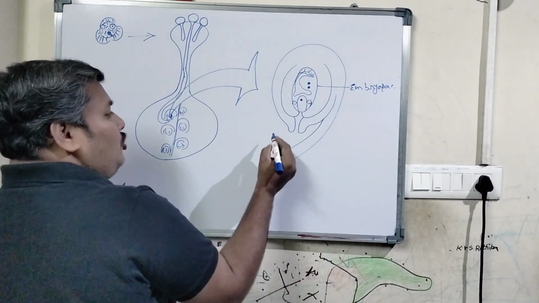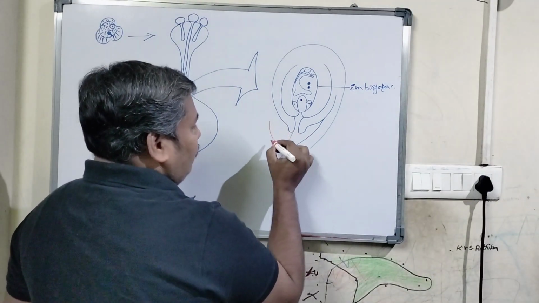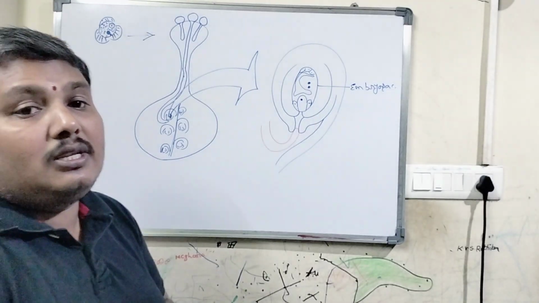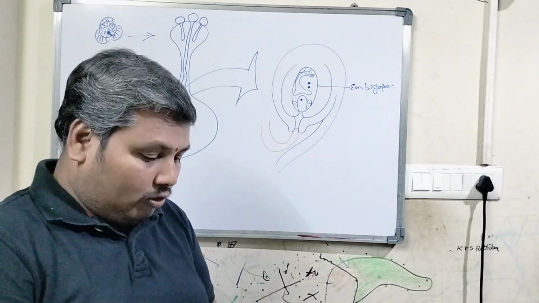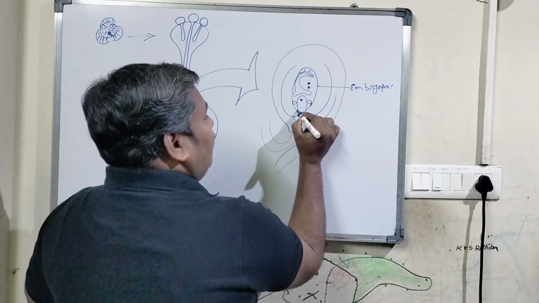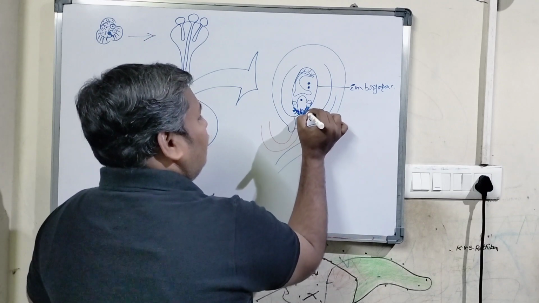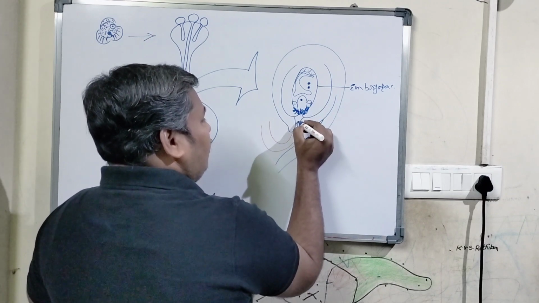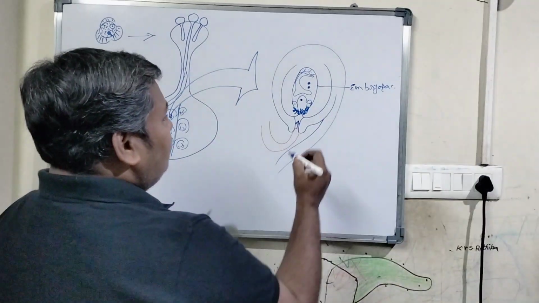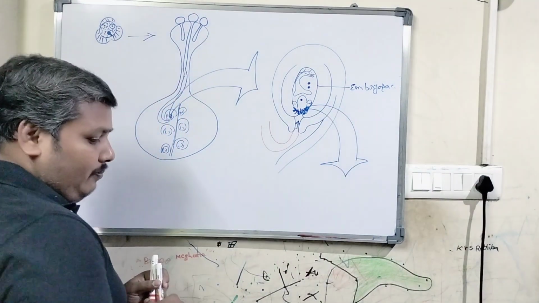When the pollen tube enters into the ovule, it looks something like this. The entry of the pollen tube is purely a chemotropic movement. Based on the presence of the filiform apparatus of the embryo sac, it moves towards the embryo sac. I would like to explain the same situation in a little more detail.